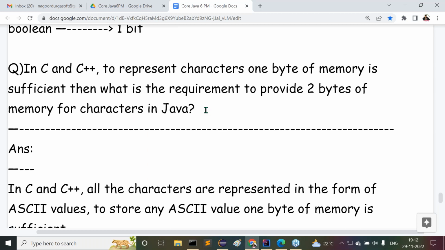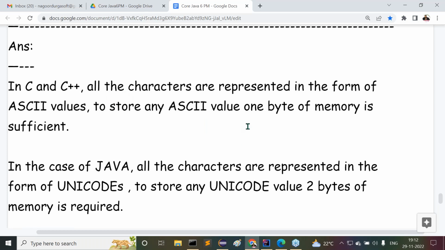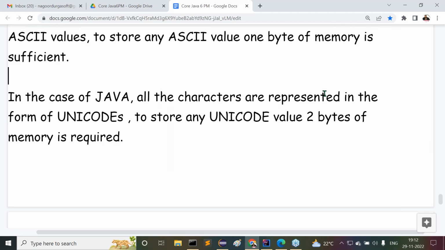Then what is the answer here? In C and C++, all characters are represented in the form of ASCII values. To store any ASCII value, how much memory is required? 1 byte of memory is sufficient. In the case of Java, all characters are represented in the form of Unicodes. To store any Unicode value, how much memory is required? 2 bytes of memory is required. That's the reason why Java is assigning 2 bytes of memory for characters.